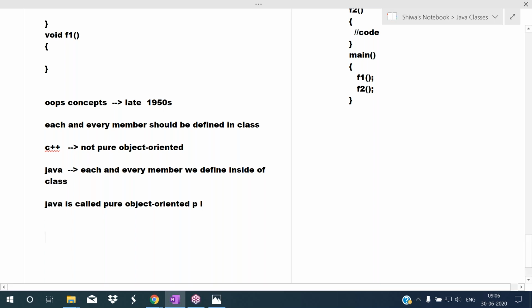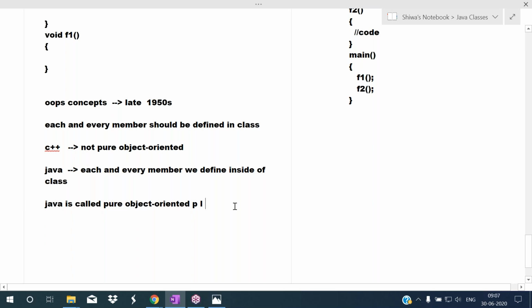So why is Java the pure object oriented programming language? We can write the program in the form of classes and objects only. We cannot write the program in the form of procedure oriented style. We cannot define members outside of the class. There is no global variables concept in Java. We cannot define functions outside of the class. Each and every member should be inside of the class.